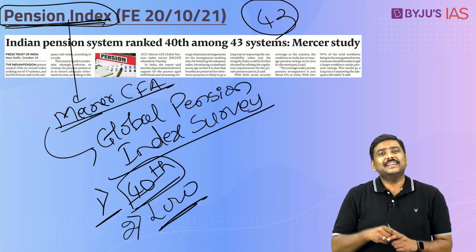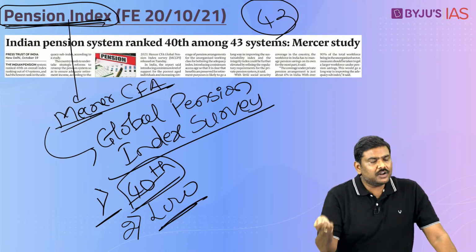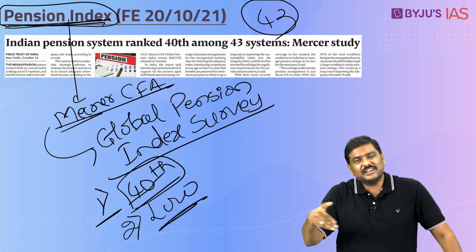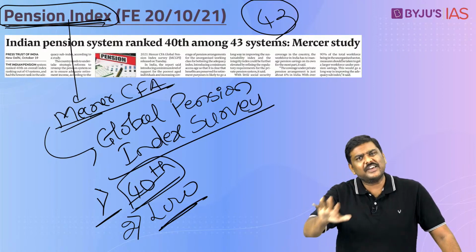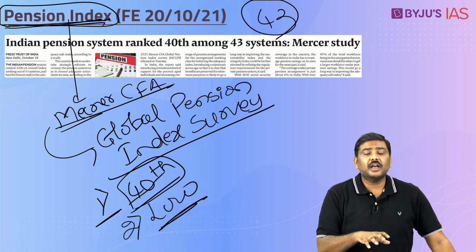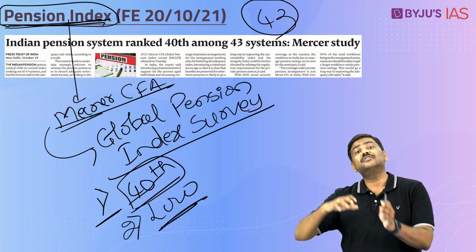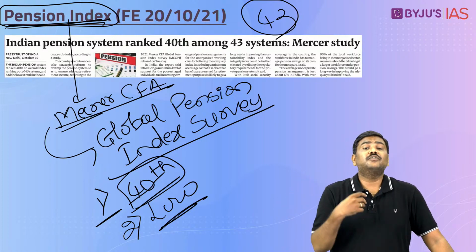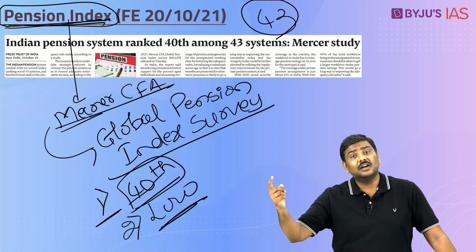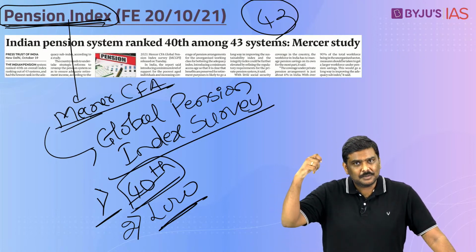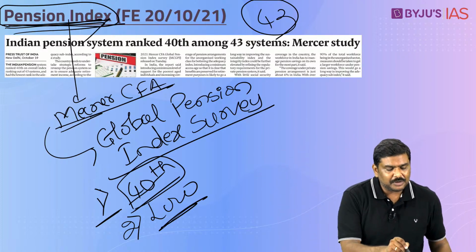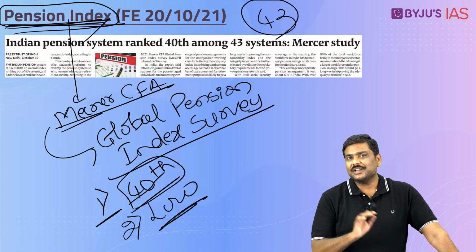Is it okay? Right, number of people who are working in case of unorganized sector in case of India is more than 90%, but the penetration from the private sector in terms of providing pension is very, very low. Right, and this particular article also mentions that in case of India, because majority of the working population falls in the unorganized sector, they are forced to save money out of their earnings and use it to provide the requirement or the premium for getting the pension coverage. So these are some of the very important points which have been mentioned under this particular pension index.